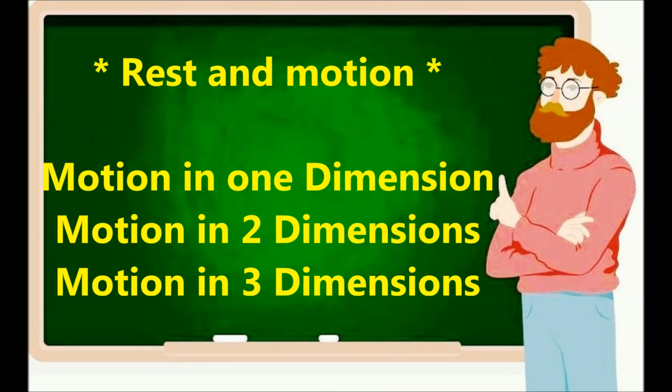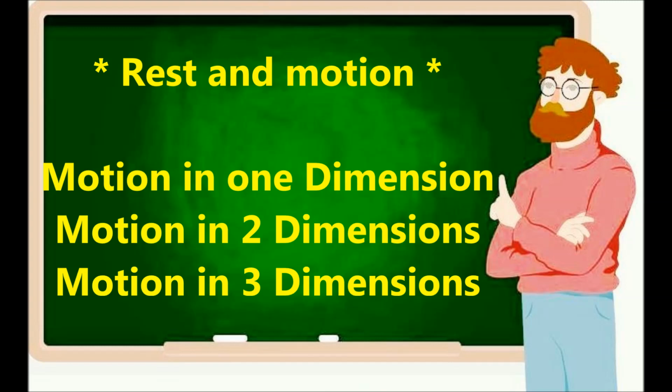And what is the opposite of that? Motion. If it moves with respect to a fixed frame of reference. Very simply put, if there's a ball in a room and you have decided to keep the room at rest, then if the ball is changing its position with respect to the room, it is in motion. And what is motion in one dimension? It is going in a straight line. What is motion in two dimensions? It is covering an area, like going in a curve. And what is motion in three dimensions? It is flying in the room.